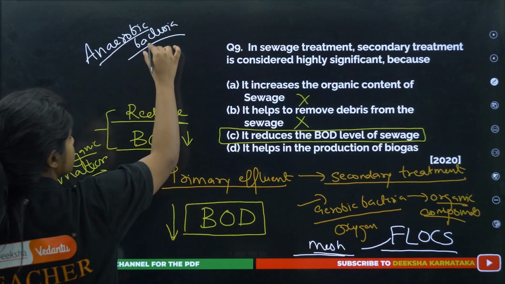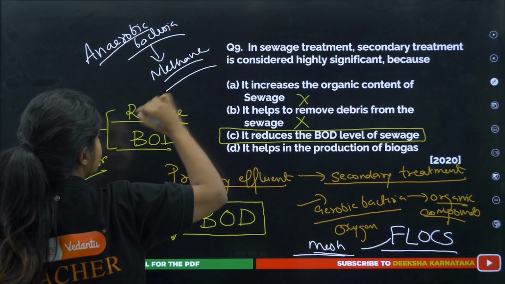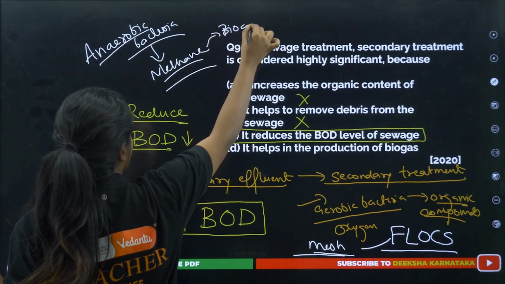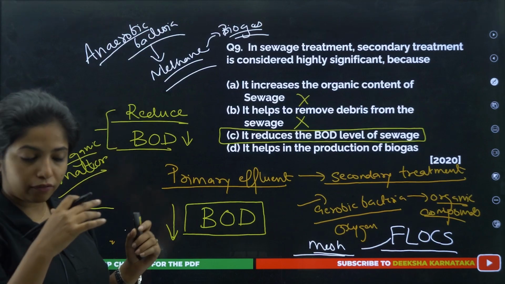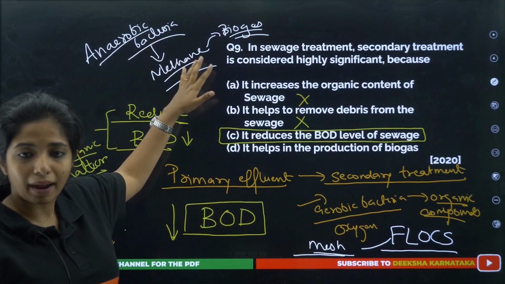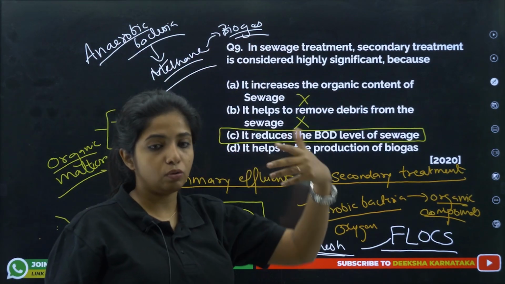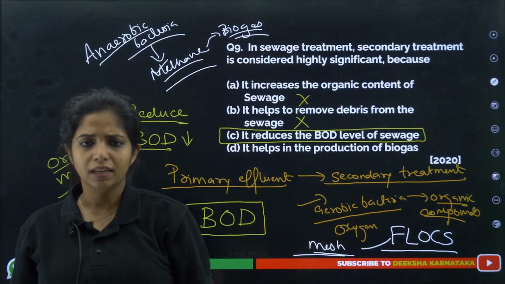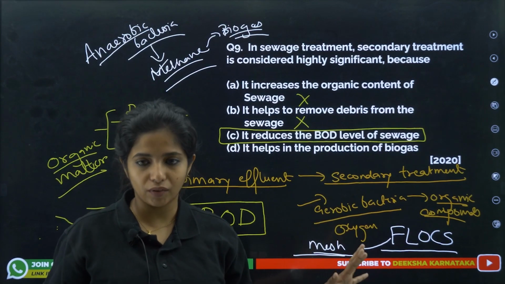Why? Because these anaerobic bacteria are going to produce methane, and this methane is going to act like what? A biogas, my dear children. So in the next step, I am making use of the sludge I have, and I am going to treat it with anaerobic bacteria, which will be producing methane, which is a biogas, and this biogas can be used in different ways. The rest of the treated water can be removed easily, so that's not a problem. In that way, we are properly utilizing everything.